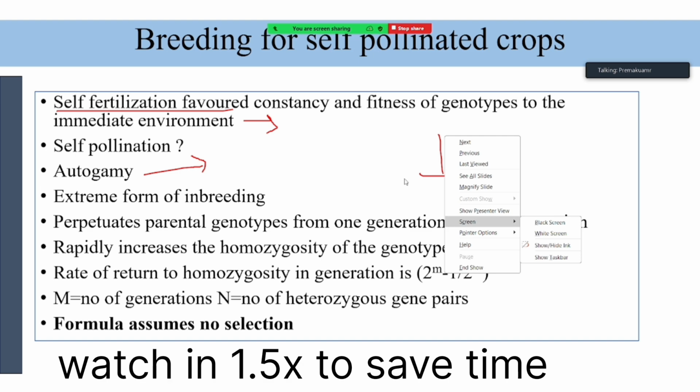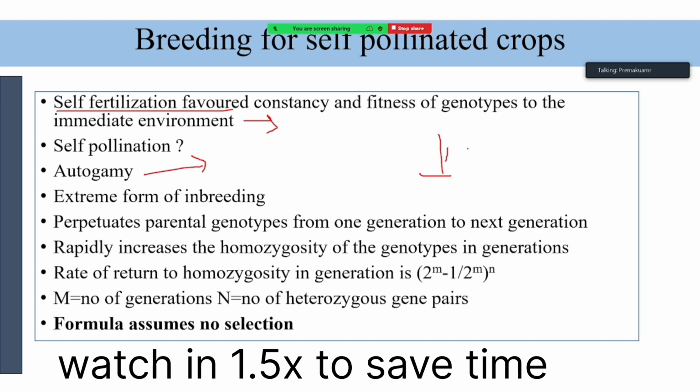Then what happens if it is self-pollinated? If it is cross-pollinated, we have discussed, but again we will discuss. Normally, self-fertilization favors constancy and fitness of the genotypes to the immediate environment.